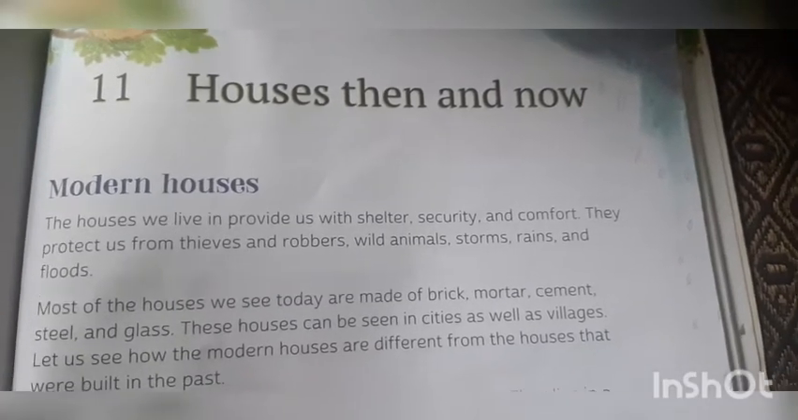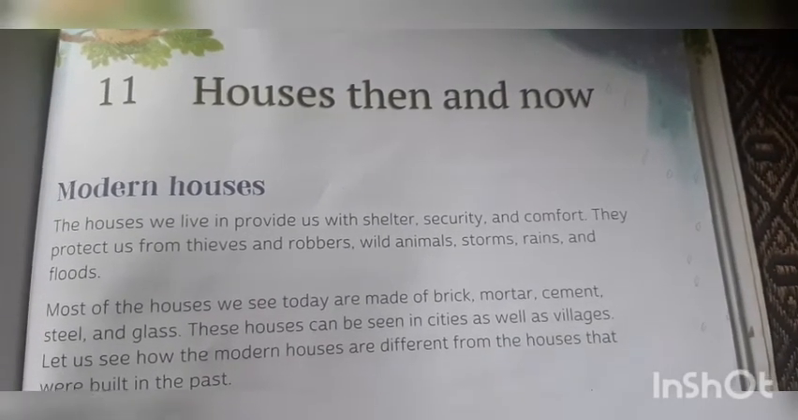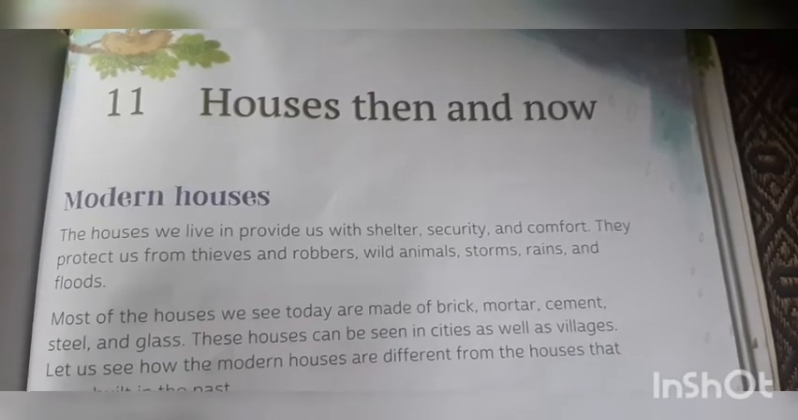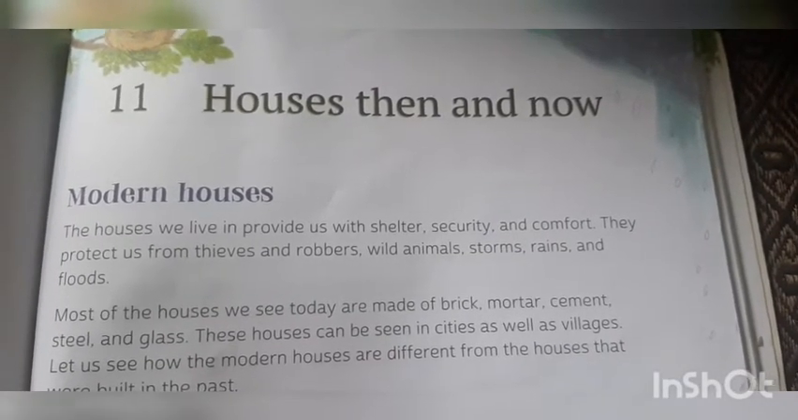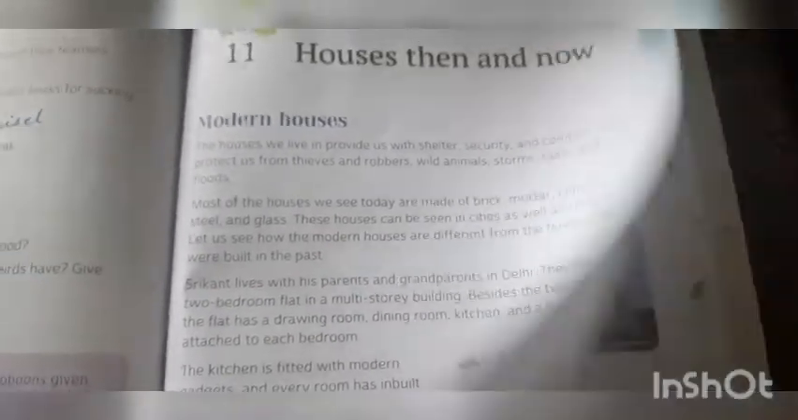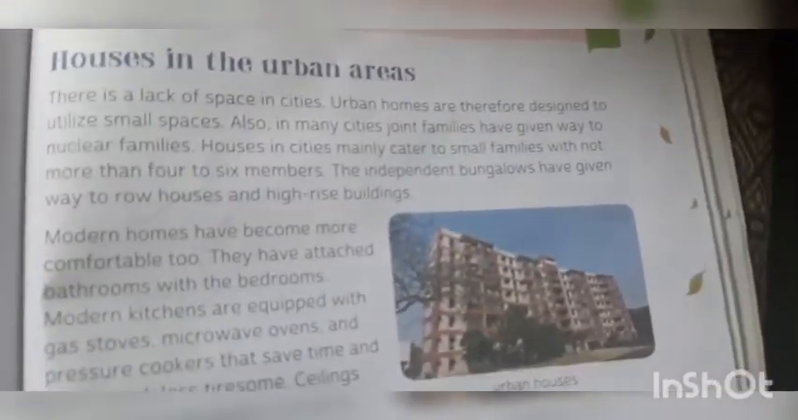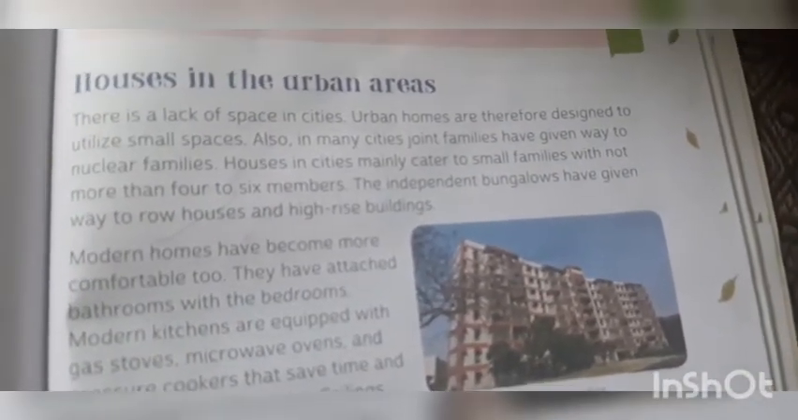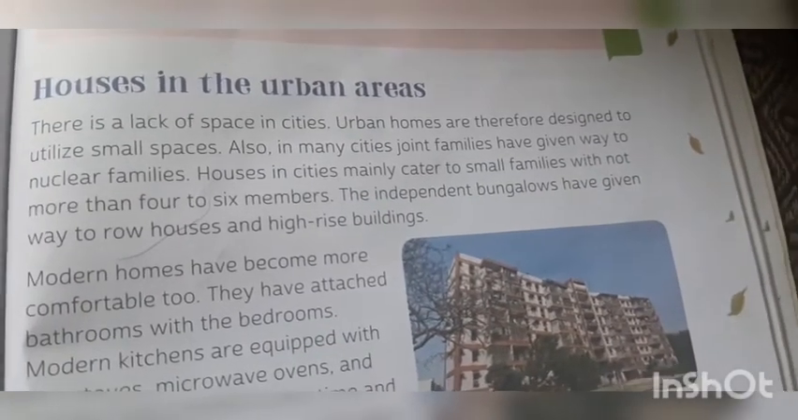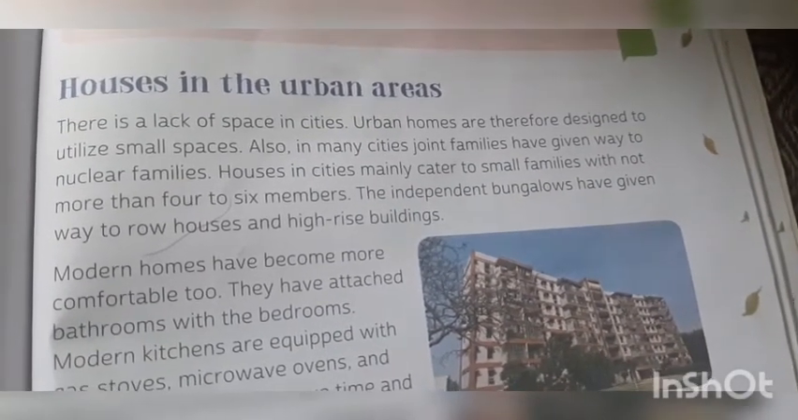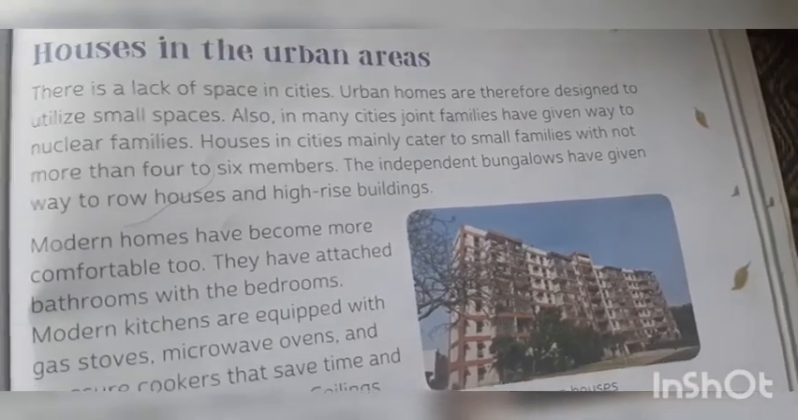Hello students, today we will continue with chapter 11 of class 4 EVS. Name of the chapter is Houses Then and Now. In the last video we have studied about modern houses and some houses in the past. Now we are going to discuss about the houses in the urban areas. Urban areas mean cities. There is a lack of space in cities. Urban homes are therefore designed to utilize small spaces.